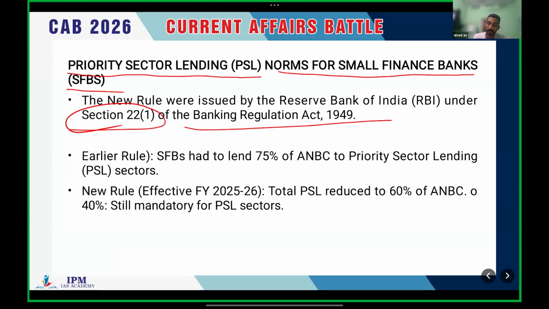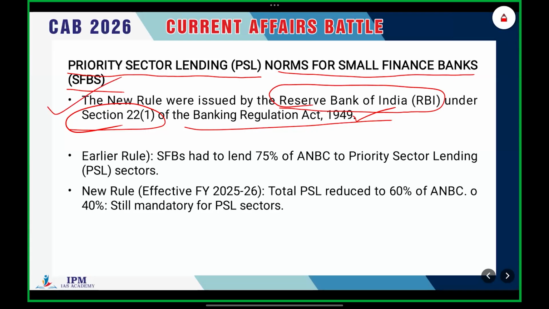You don't have to remember these sections, but the Banking Regulation Act 1949 is very important. RBI has the right to issue rules under this Act. That should be the takeaway. So RBI is issuing new rules under the Banking Regulation Act 1949.